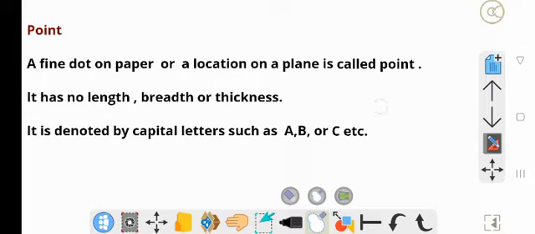Okay, point, a fine dot on paper or a location on a plane. A location on a plane is called a point. It has no length, no breadth or thickness. It is denoted by capital letters such as A, B or C, etc. Okay, next,